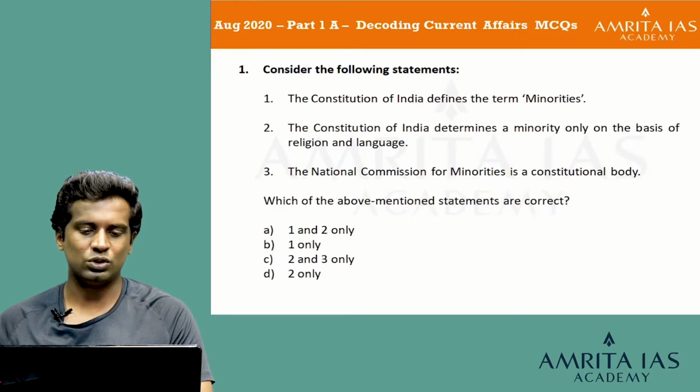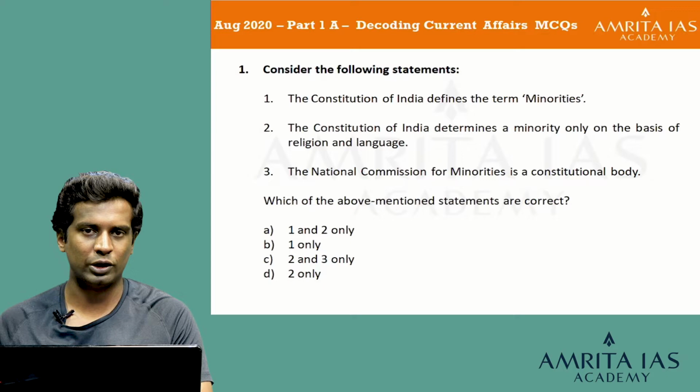Now we have to look at the other statements. The first statement, the Constitution of India defines the term minorities, and the second statement, the Constitution of India determines a minority only on the basis of religion and language. The second statement is actually right because the Constitution of India determines whether a person belongs to a minority community or not only on the basis of language or religion. And the first statement, the Constitution of India does not define the term minorities, but it just gives the rights of minorities. Taking that into account, I can say the first statement is wrong, but the second statement is right. Looking at that, I would say the option D, 2 only, seems to be the right answer in this context. Let's look at the explanation.